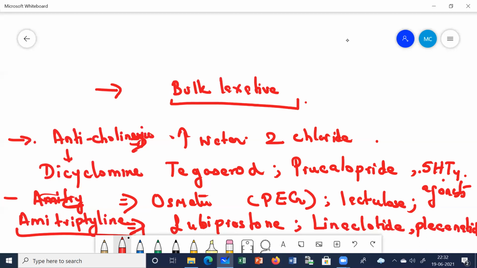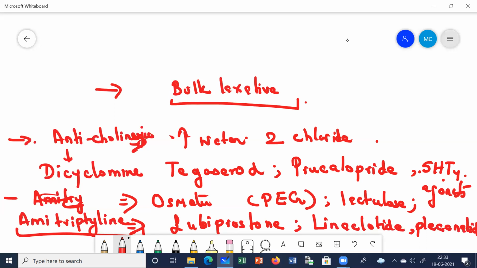We also prescribe the patients osmotic agents, which will help in imbibing water in the stool and making the stool soft, like polyethylene glycol, lactulose. Then we prescribe the patients some secretagogues, which are going to activate the chloride ion channels and increase the water and chloride secretion in the intestine, like lubiprostone, linaclotide, plecanatide.